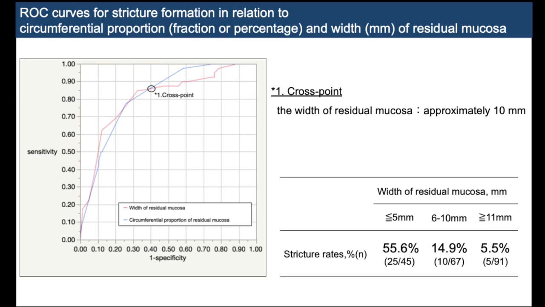So we classified the residual mucosa width into 5 mm or less, 6 to 10 mm, and more than 10 mm as the main evaluator of circumferential spread, and showed stricture rates of 55.6%, 14.9%, and 5.5% respectively.